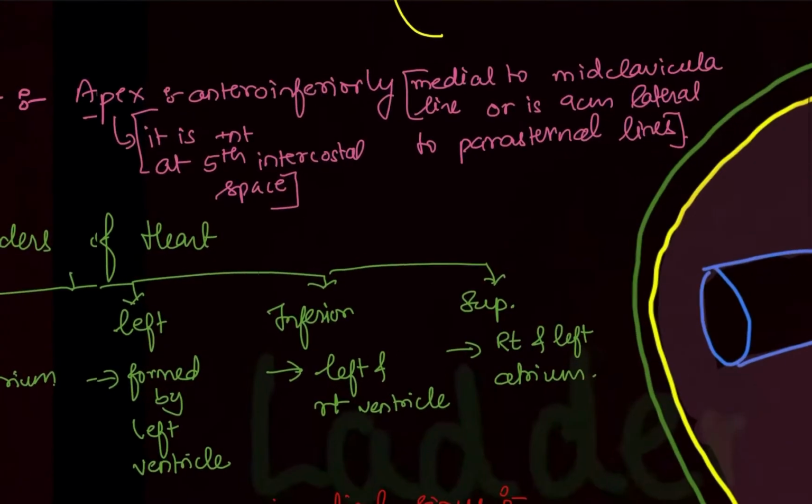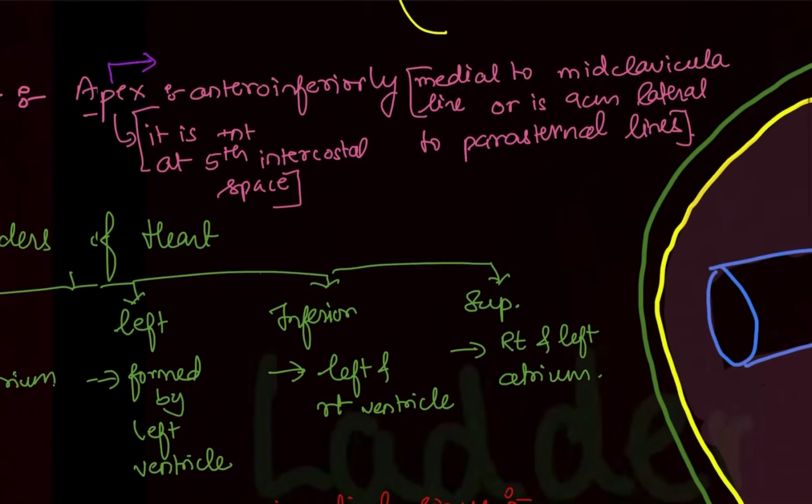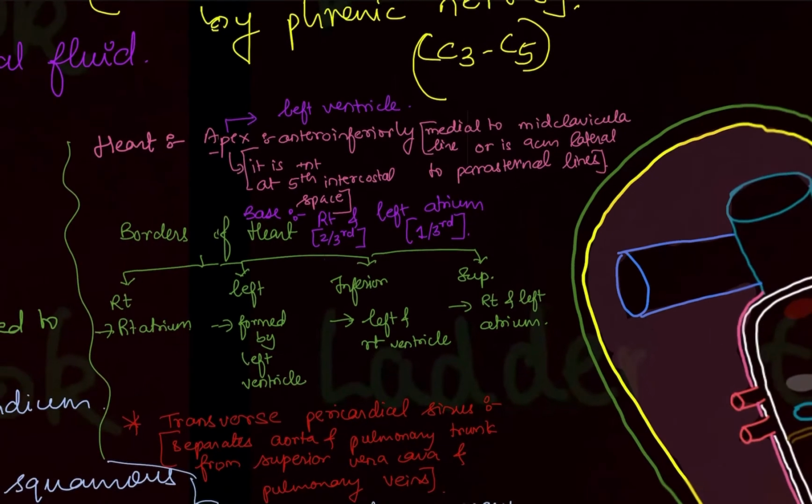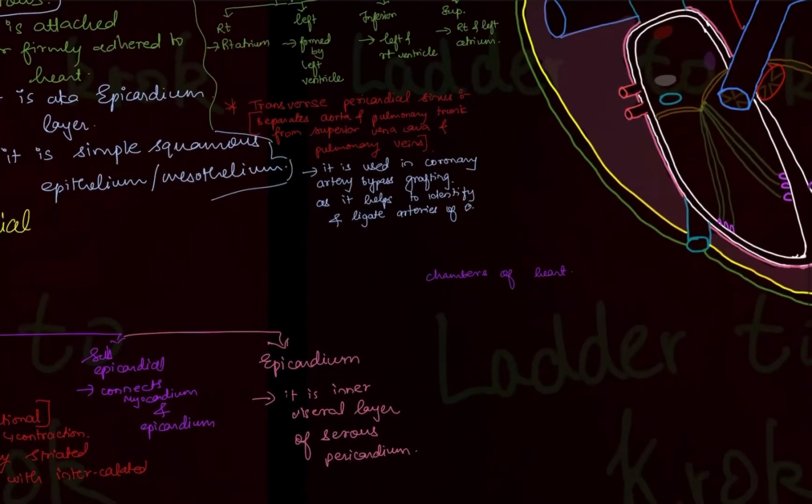Okay, now let's look at the chambers of the heart. Before moving on with chambers, there's one point you have to write about the apex of the heart. Please write it down, that this apex comprises mostly of the left ventricle. And write down the base. The base of the heart, which is present superiorly, comprises the right and left atrium. The right comprises 2/3 part and the left comprises 1/3 part. So mainly the base of the heart is formed by the right atrium, and the apex is formed by the left ventricle. Please remember that, it is very important.